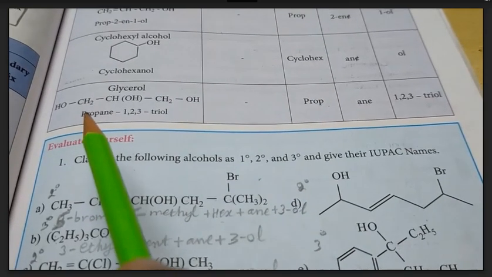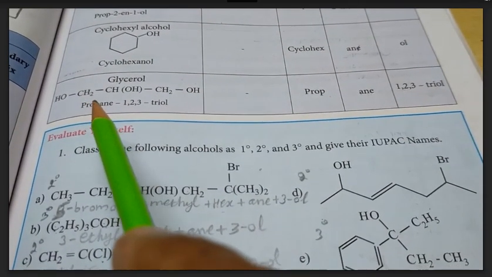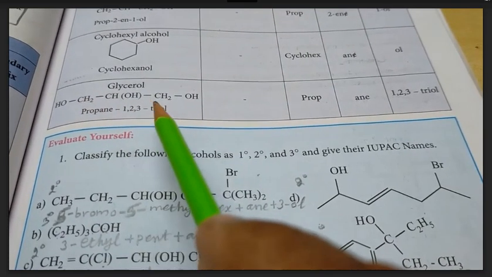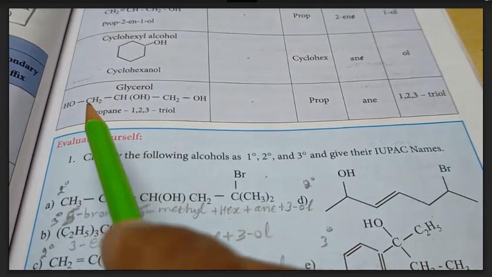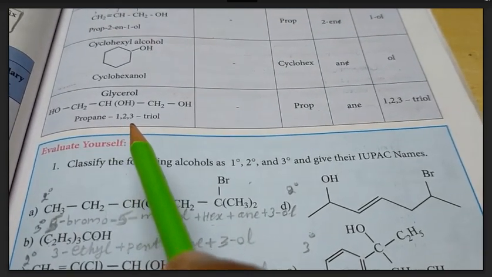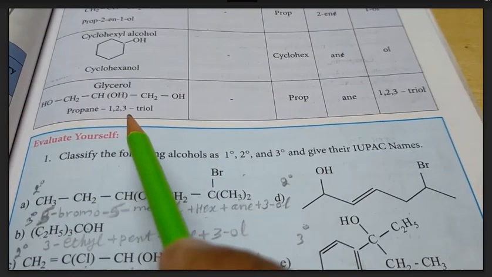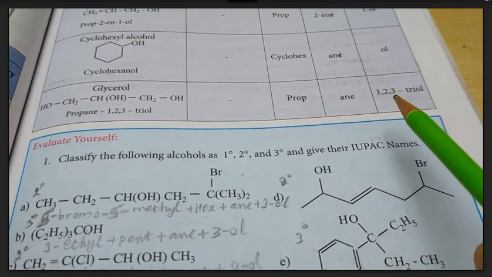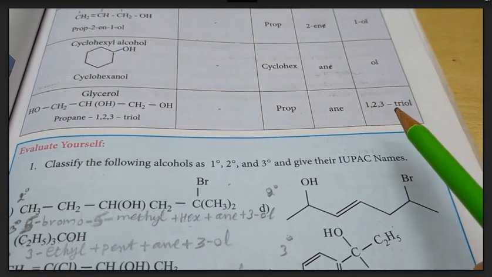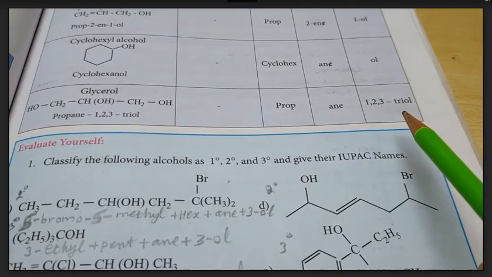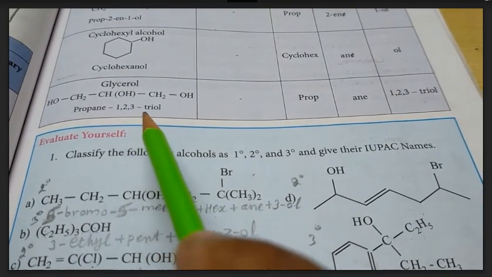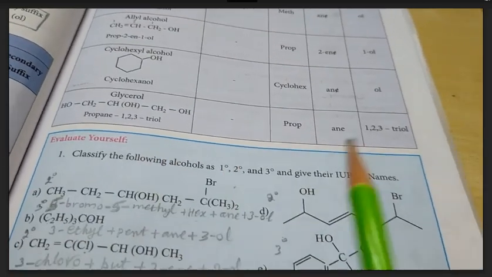And then all 3 carbon atoms have OH groups, we can number as 1, 2, 3 either right to left or left to right, whatever it may be. All are the same. So the name will be 1,2,3-triol. Since there are 3 OH groups, that's why we have used the word tri. So the name will be propane-1,2,3-triol.